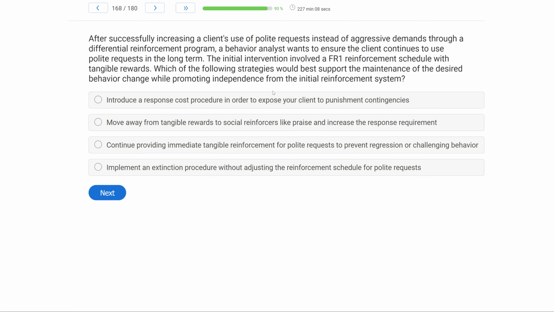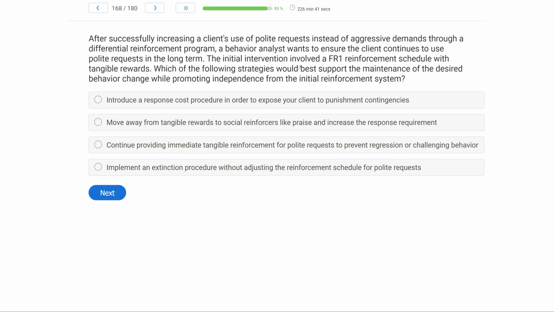After successfully increasing a client's use of polite requests instead of aggressive demands through a differential reinforcement program, a behavior analyst wants to ensure the client continues to use polite requests in the long term. The initial intervention involved a FR1 reinforcement schedule with tangible rewards. Which of the following strategies would best support the maintenance of the desired behavior change while promoting independence from the initial reinforcement system? Long, tiring question.